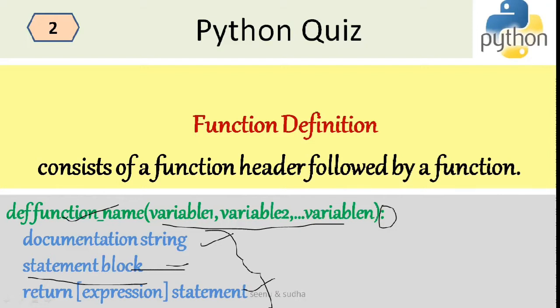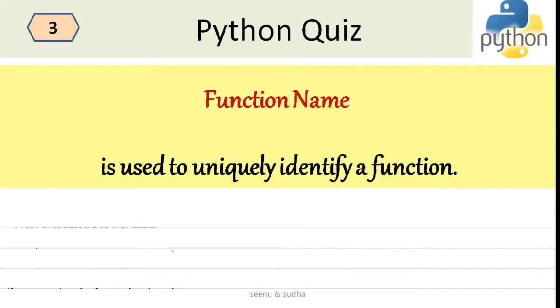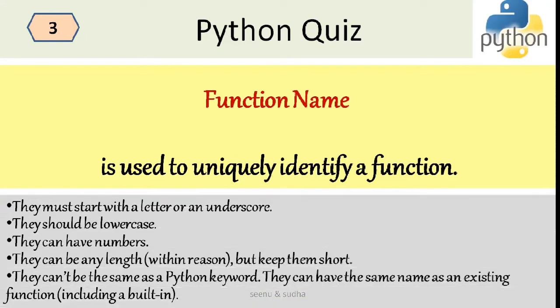So let us move on to the third question. Dash is used to uniquely identify a function. So the function name is used to uniquely identify a function. A program can have many functions in it, so you need to call the function, right? In the first question, I said a function is called. So to call the function, it needs to have a name.